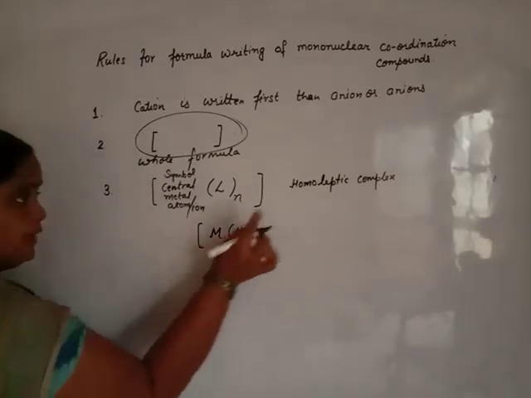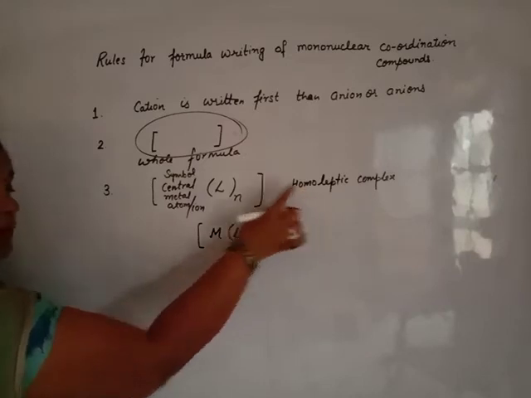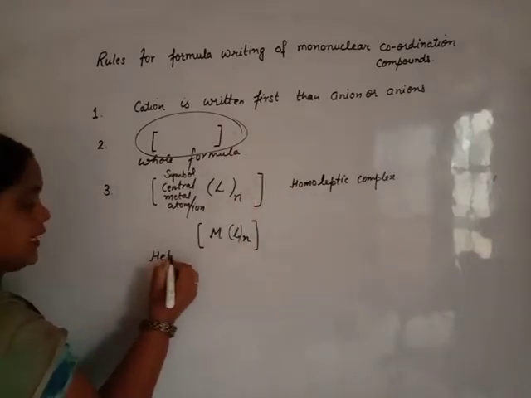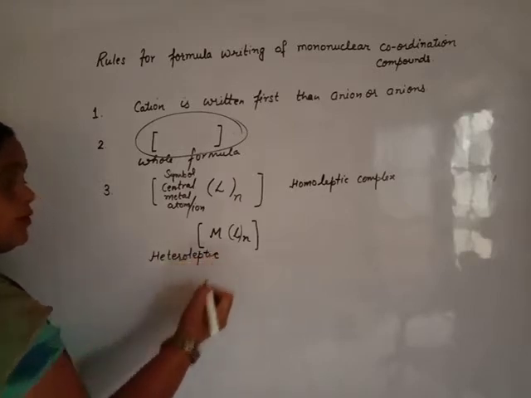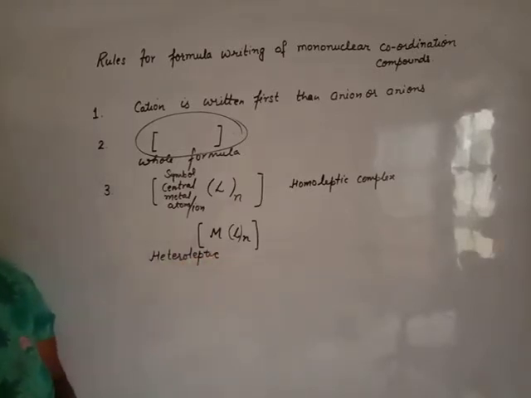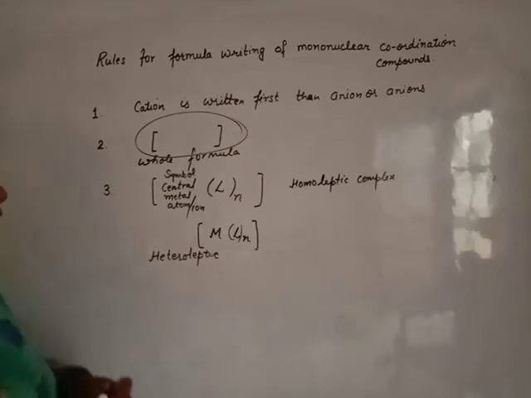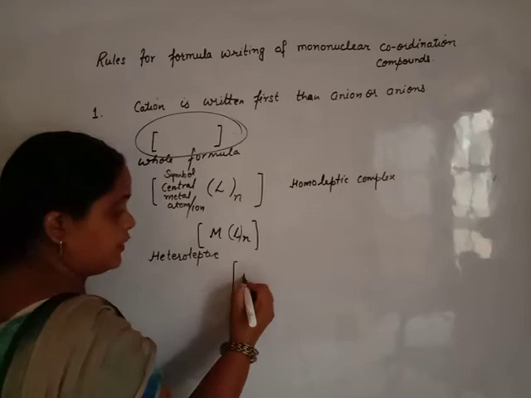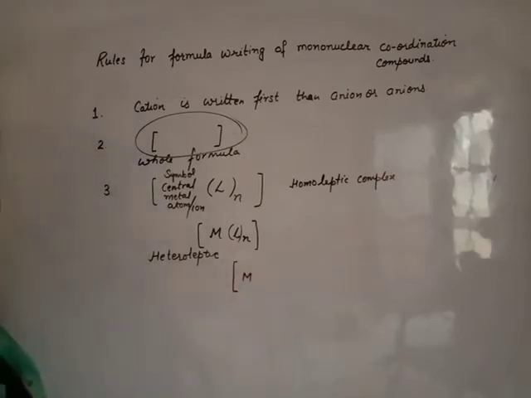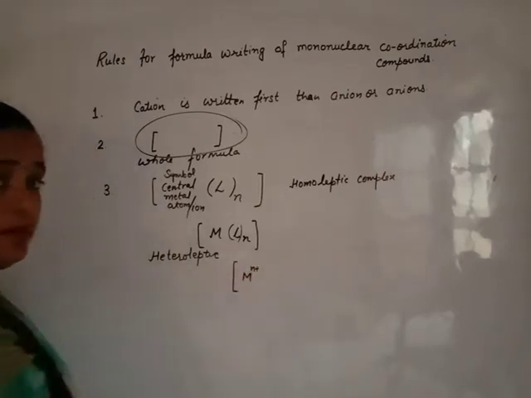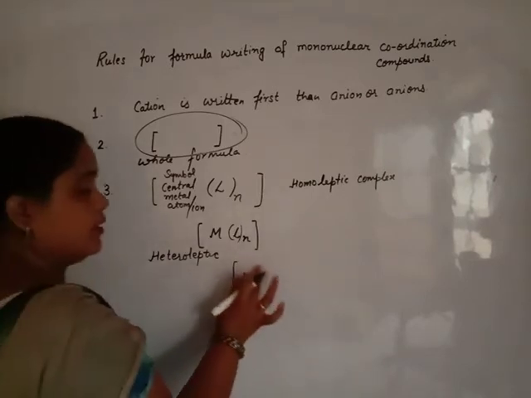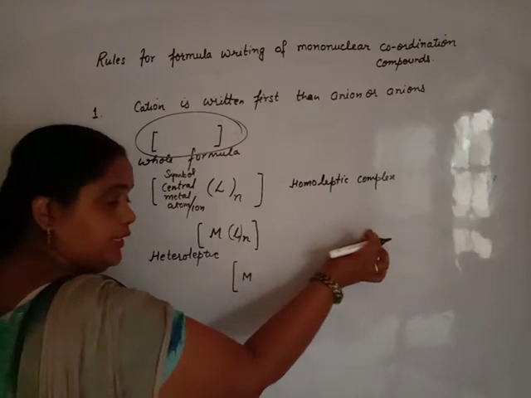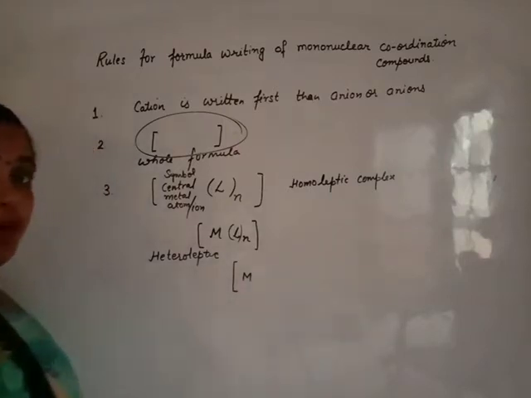If our complex is not homoleptic, it is heteroleptic. Heteroleptic means two or more kinds of ligands are there. Then how do we arrange these ligands? Inside the square bracket, first of all write the central metal atom or ion, only the symbol, not the charge. Then the different kinds of ligands are arranged alphabetically.